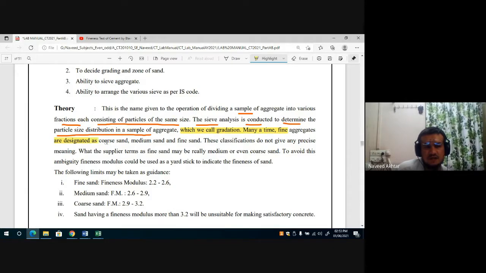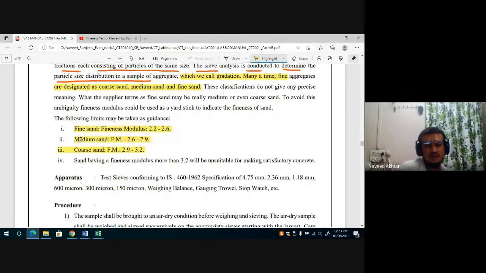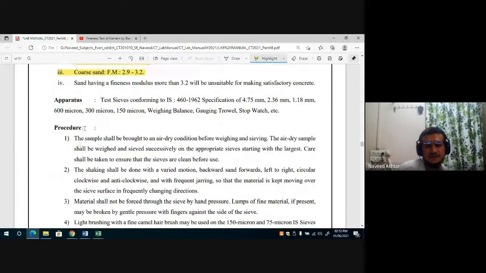Fine aggregate is designated as coarse sand, medium sand, and fine sand based on the fineness modulus. You can see here that based on the fineness modulus, the sand is classified as coarse sand, fine sand, medium sand, etc. And sand having a fineness modulus of 3.2 is not satisfactory to use for concrete.